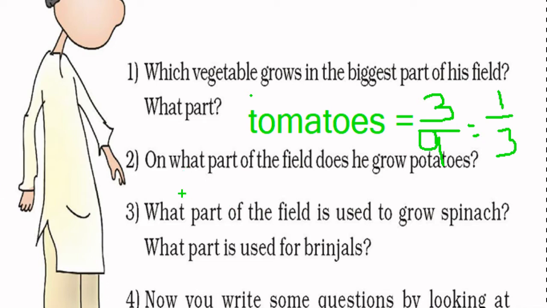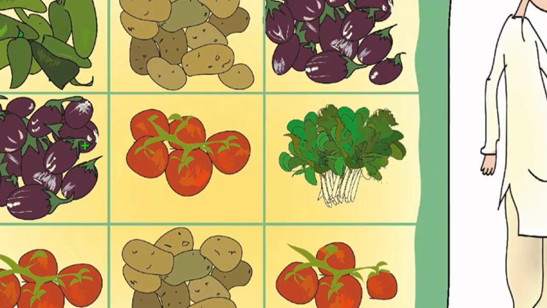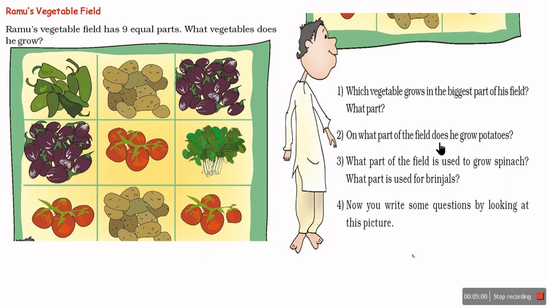Now the question is, on what part of the field does he grow potato? On what part of the field does he grow potatoes? You can see potatoes are growing on 2 parts, 1, 2. So out of 9 parts, 2 is for potatoes only. Okay, so potatoes are growing in 2 parts. So the answer is here.